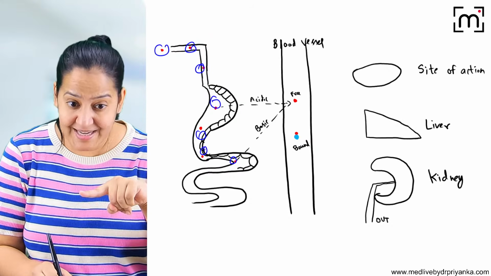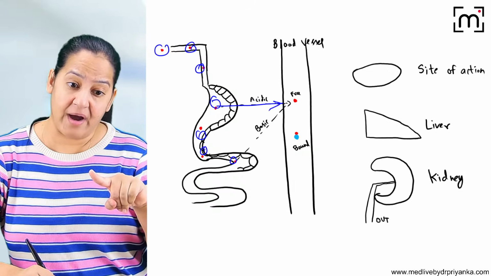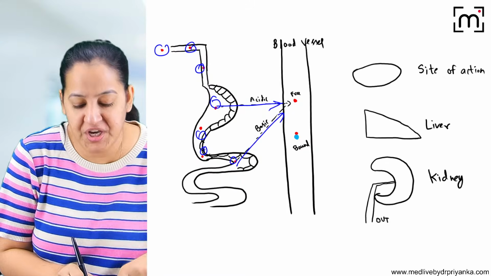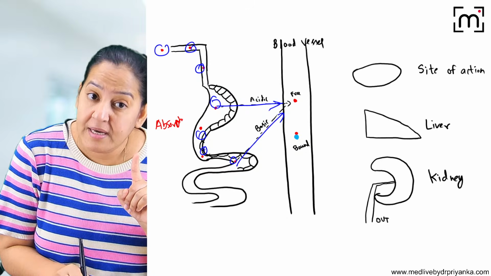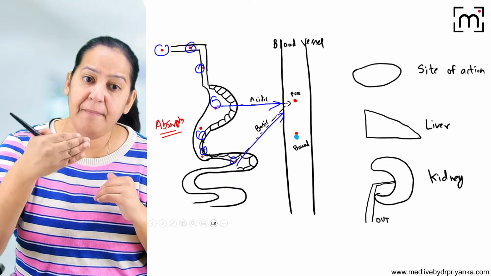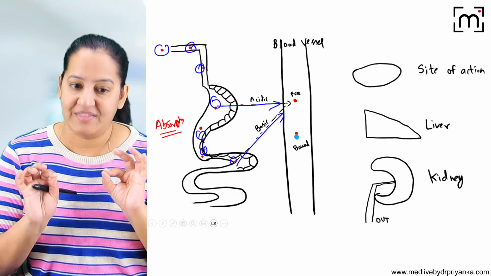Now if it is an acidic drug, it will be absorbed from acidic medium. And if it is a basic drug, it will be absorbed from basic medium. That is the rule. For absorption, the same medium is required. Acidic drugs are absorbed in acidic medium and basic drugs are absorbed in basic medium. That is the rule.